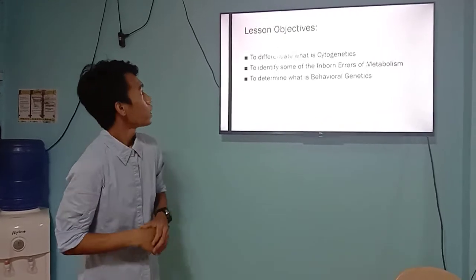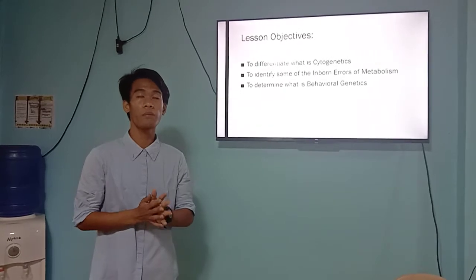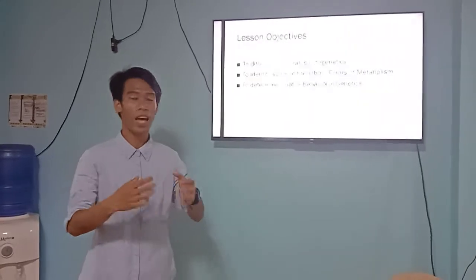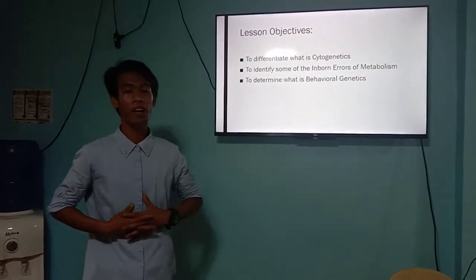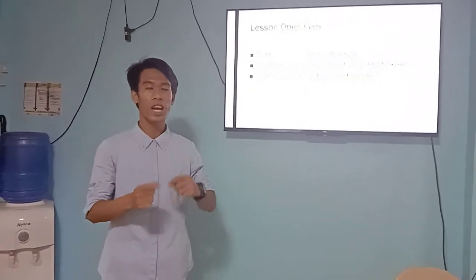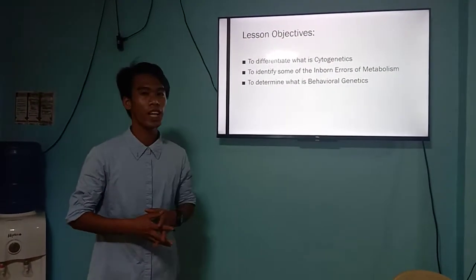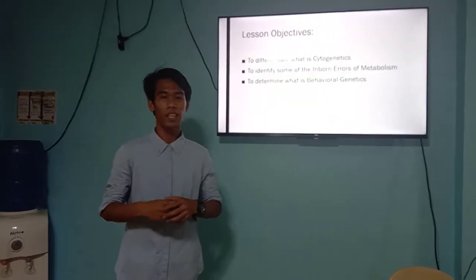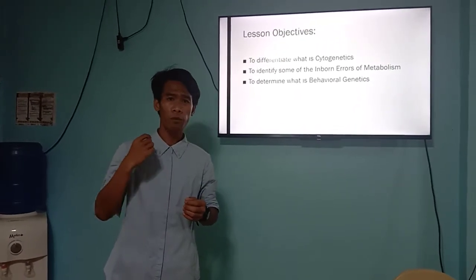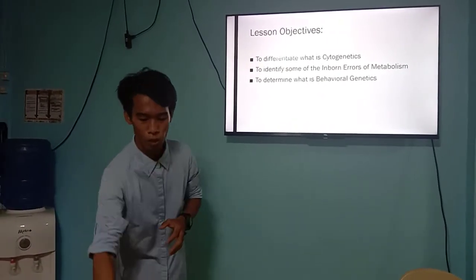The lesson objectives are to differentiate what cytogenetics is, and explore more about cytogenetics based on our reality, and to identify some of the inborn errors of metabolism in terms of cytogenetics, in both genetics and human behavior, and to determine what behavioral genetics is in our humanity, and how we are going to deal with it and what functions it provides to explore this topic more.